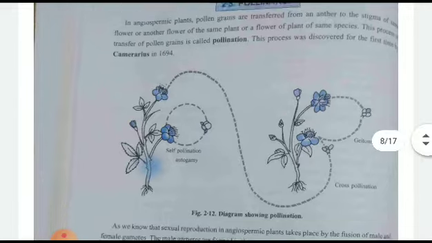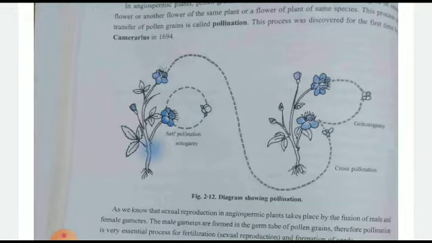Okay, children, let us see. Two types of pollination are there. This you already know. First one is self-pollination. Second one is cross-pollination. Self-pollination means within the same flower, the pollen grains are pollinated. In cross-pollination, from one plant to another plant, the pollination takes place.